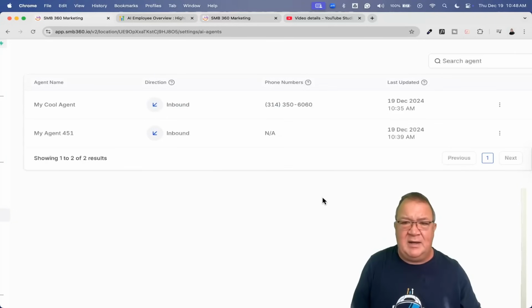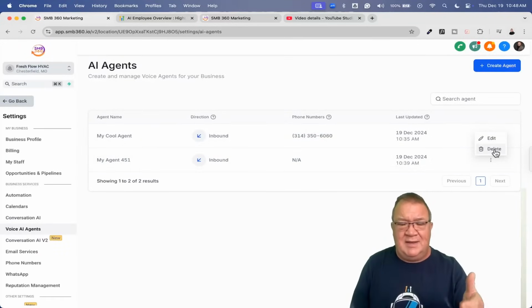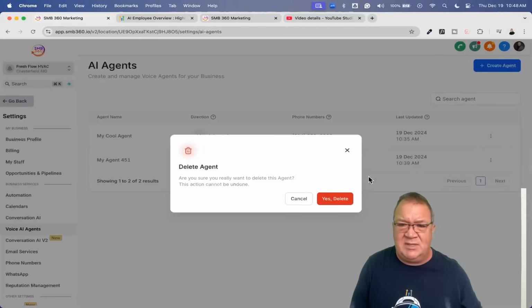I'm just going to go ahead and unclick that. And then from here, we can simply come back here. Notice that we can edit or delete, but we can't clone. That's one of those nice features that we always have in workflows and some of these other forms and things, being able to duplicate or clone an agent to keep all the settings that are in there, but that feature is not available yet. You can just simply edit it or delete it.